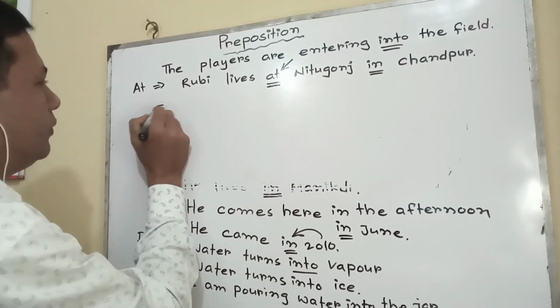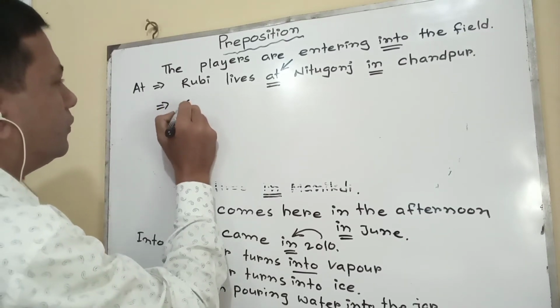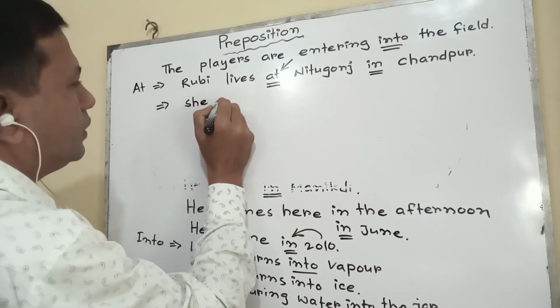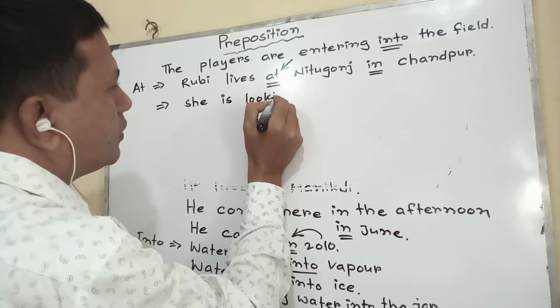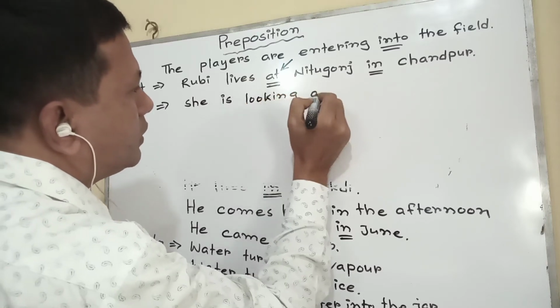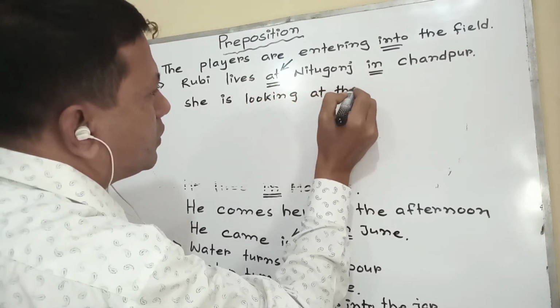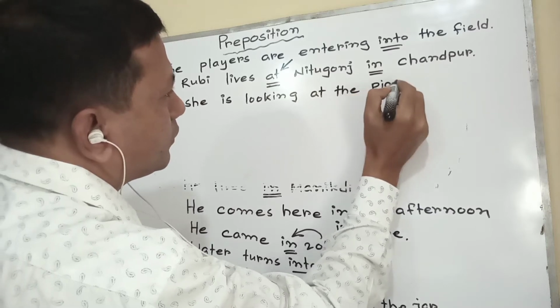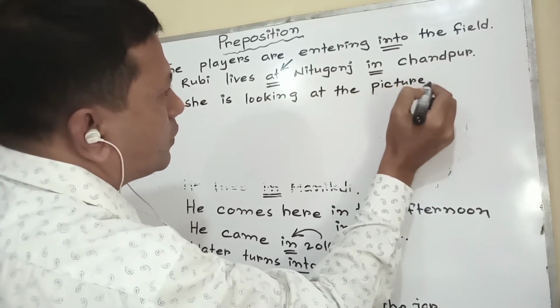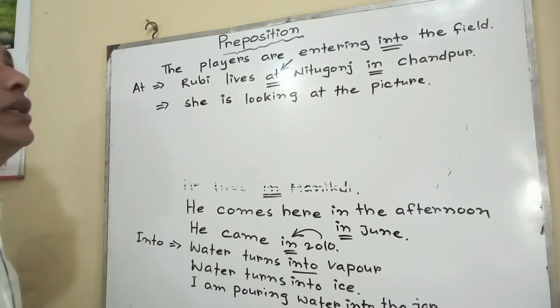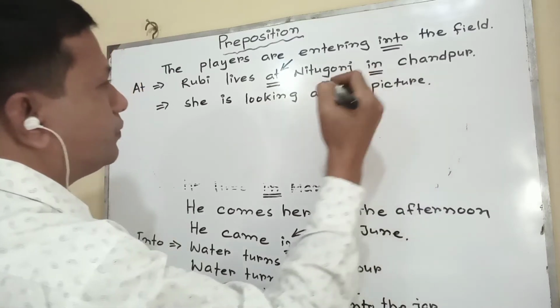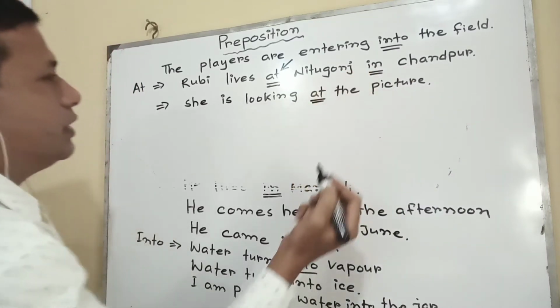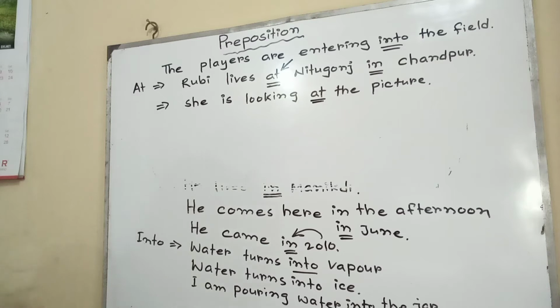Then in another way, he or she is looking at the picture. She is looking at the picture. That means she is concentrating on the picture, in this way. Look at is actually an appropriate preposition.